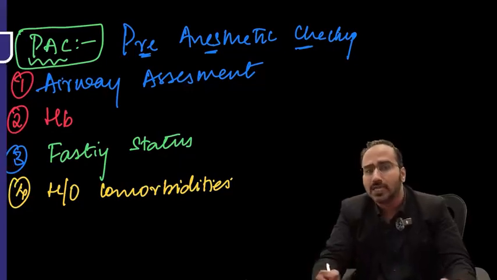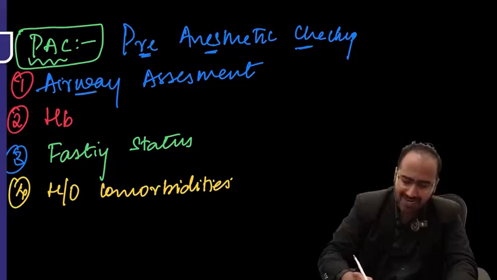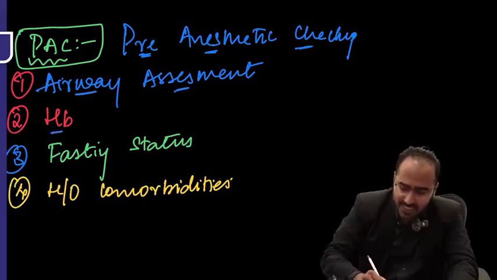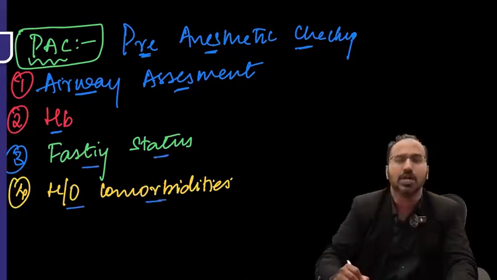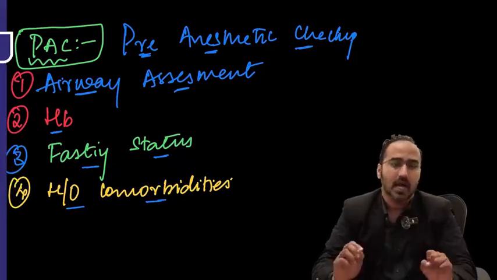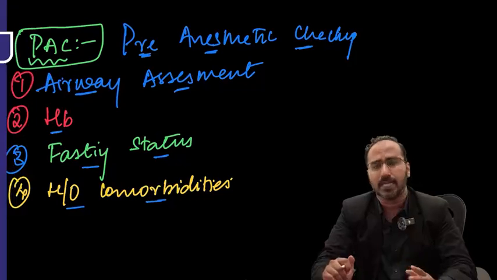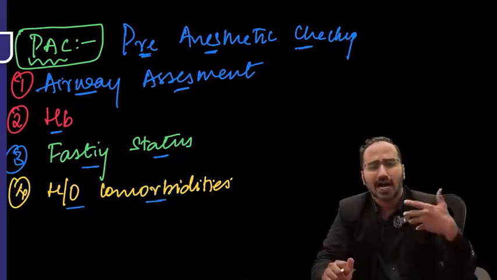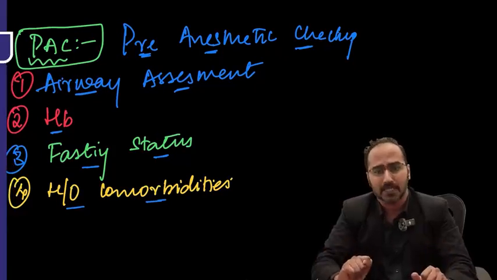What are the 4 things I look at in the PAC? The first thing I look at in the PAC is airway assessment. The second thing is hemoglobin. The third thing in PAC is the fasting. And the last thing is history of comorbidities. Again, these are the most important steps of PAC. Apart from that, we also look for other investigations, but these are the 4 important steps in PAC.